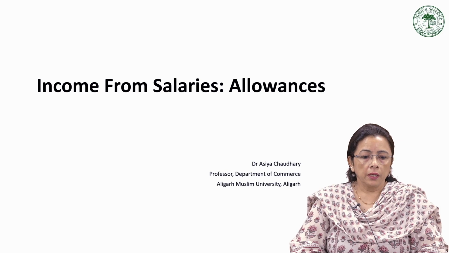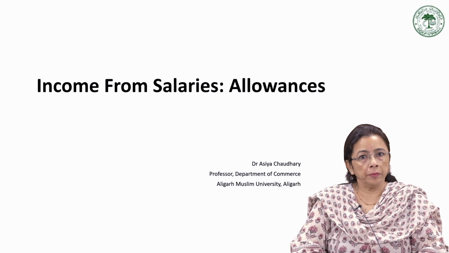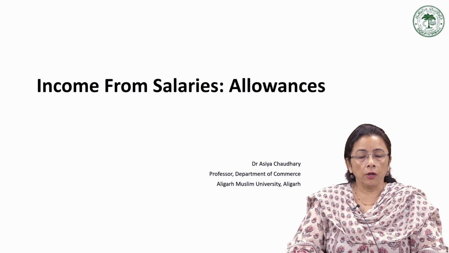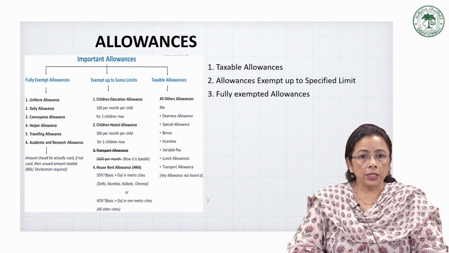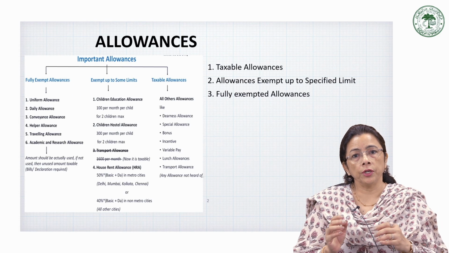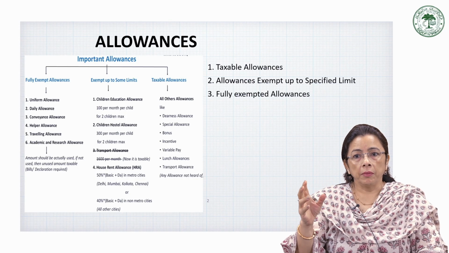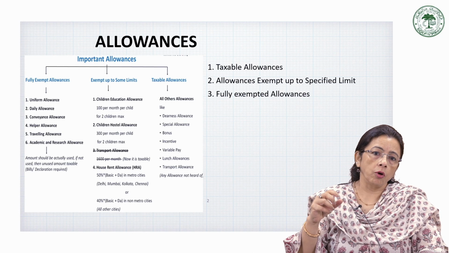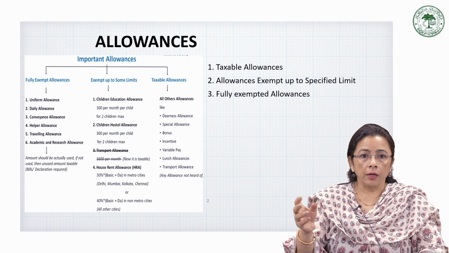Greetings, everyone. So we now proceed to the second component after understanding the basic salary. The second component of the salary, that is income from allowances, that is, how allowances also become a part of the salary. In addition to the basic salary, the employee often receives certain regular monetary payments from the employer to meet specific personal or work related expenses. These payments are called allowances.